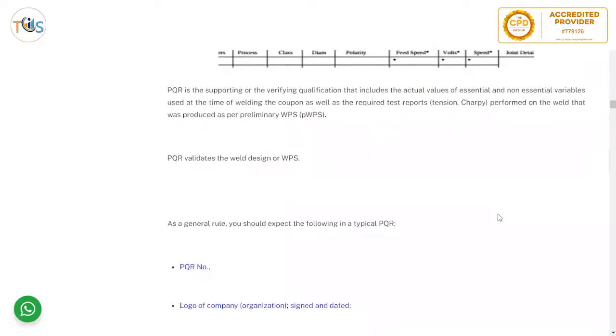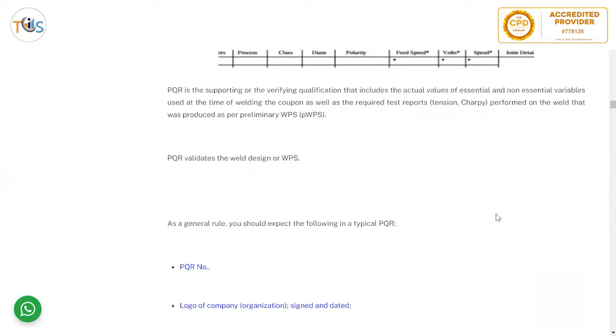PQR is the supporting or the verifying qualification that includes the actual values of essential and non-essential variables used at the time of welding the coupon, as well as the required test reports, tension, Charpy, performed on the weld that was produced as per preliminary WPS, PWPS. Essential parameters should be mentioned in PQR and non-essential parameters if recorded there.